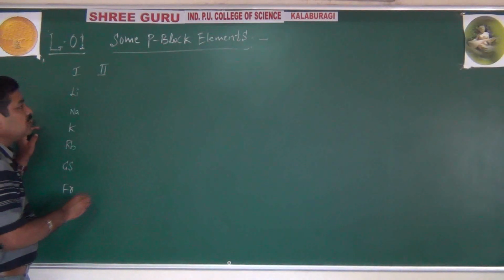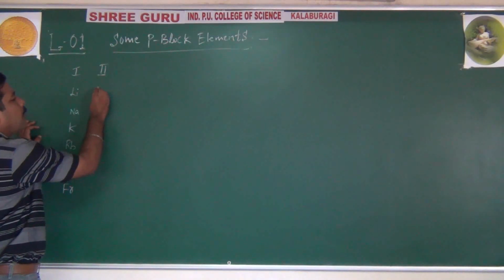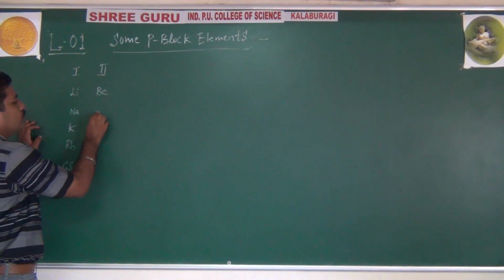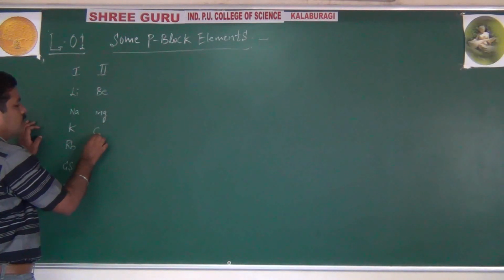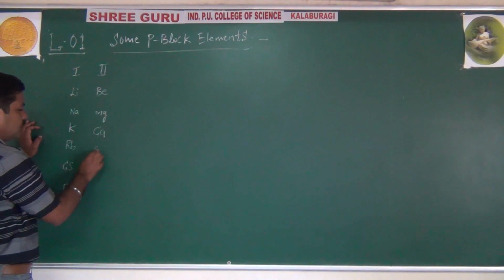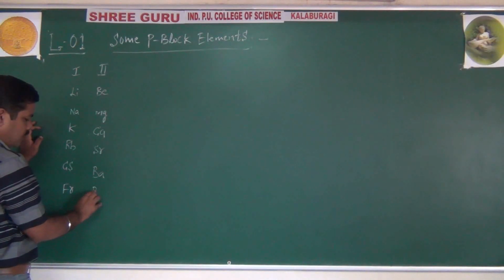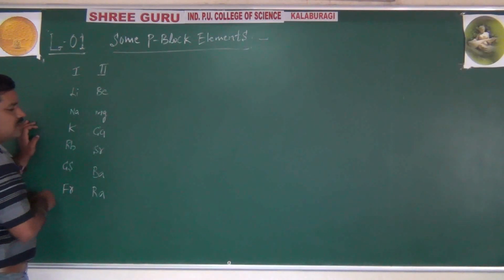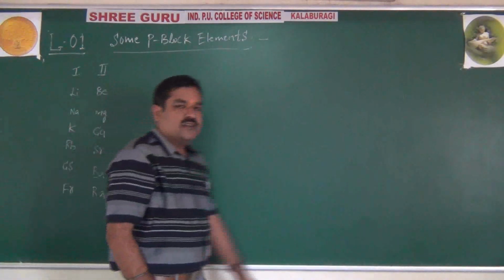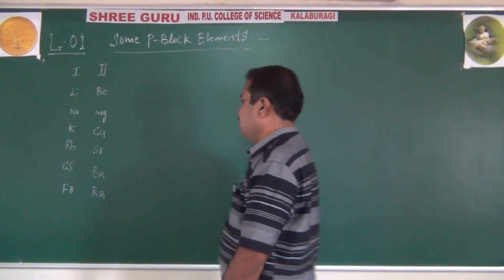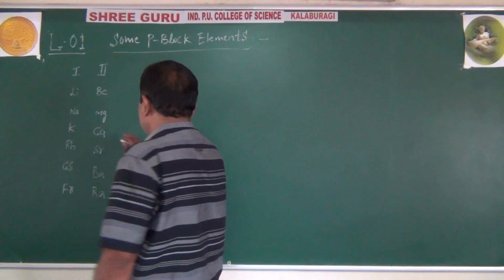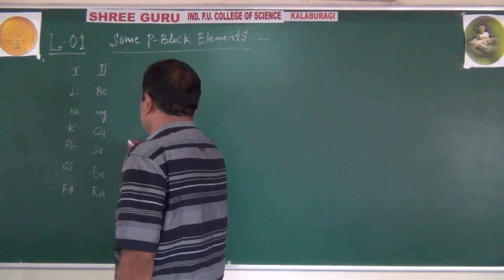That you already know, right? And second group: beryllium, magnesium, calcium, strontium, barium and radium. That you already know. This comes under what? S block elements. Right?